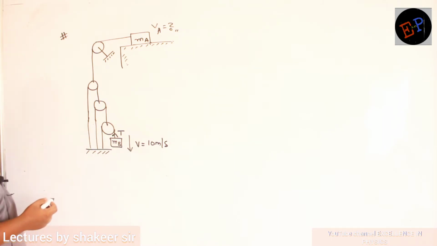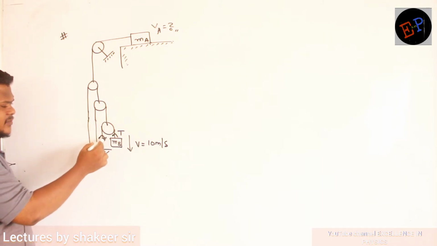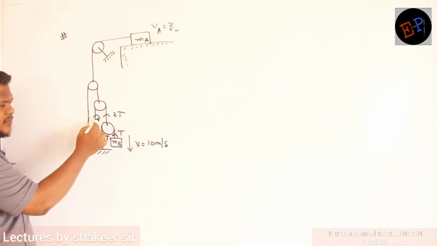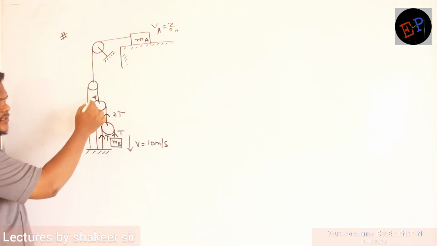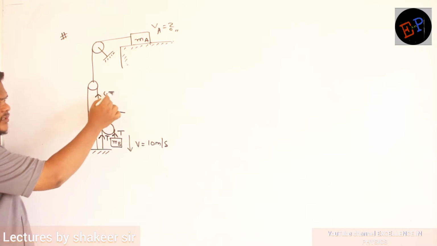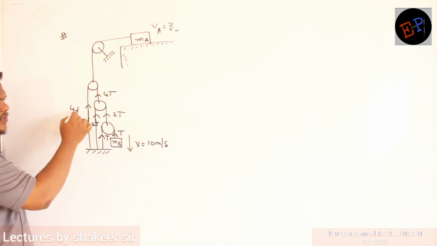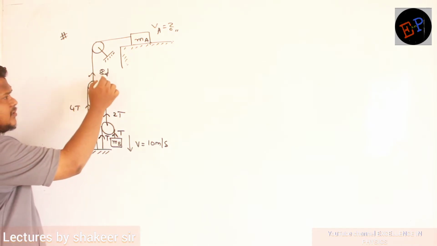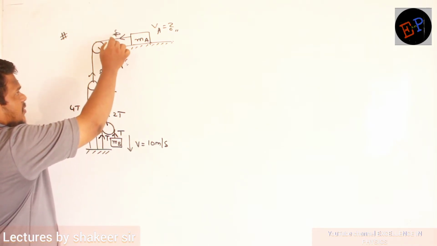Okay, then here also the tension will be T only, because this is the same string. Clear? And the tension here is T and T, here the tension will be 2T, here 2T, here the tension will be 4T, here 4T, that's all. And here the tension will be 8T, and here 8T.